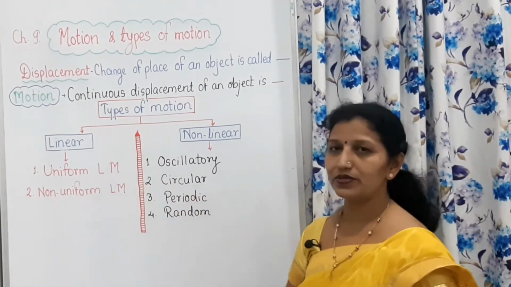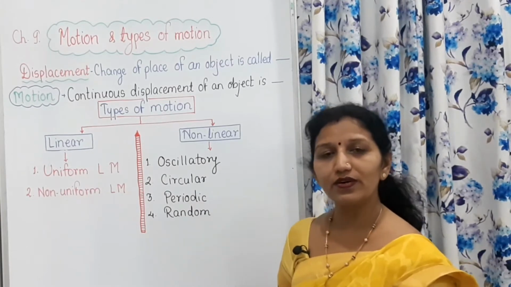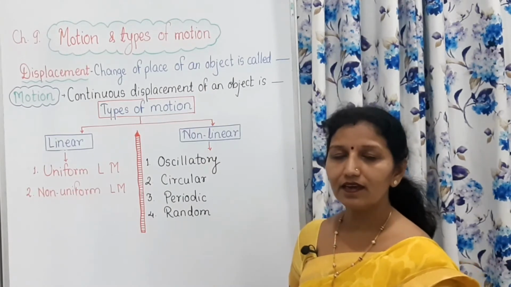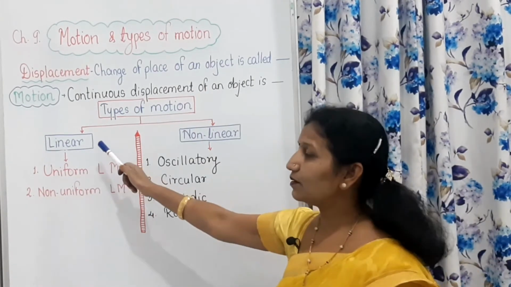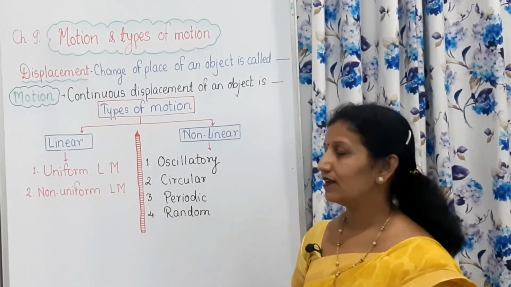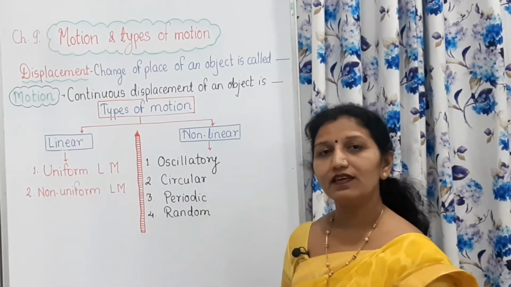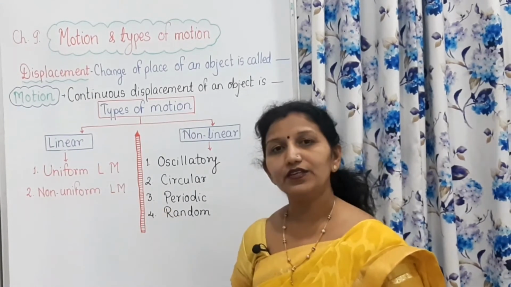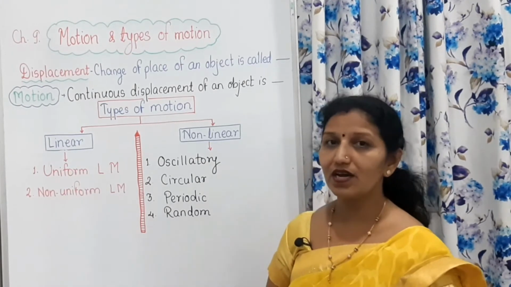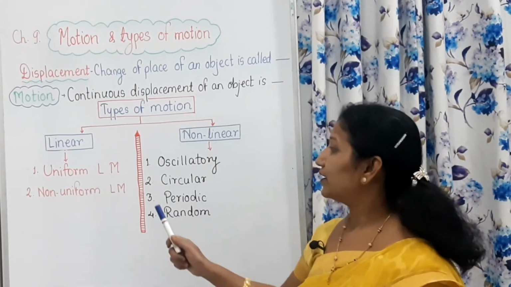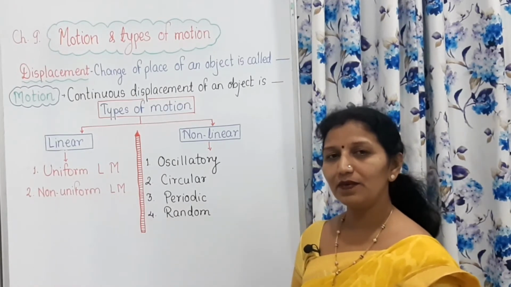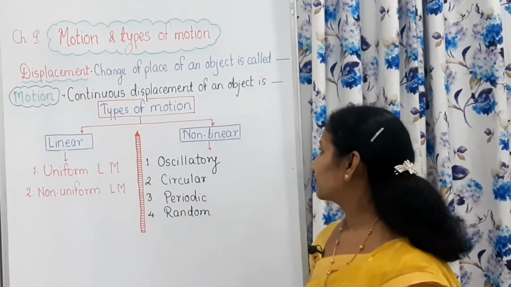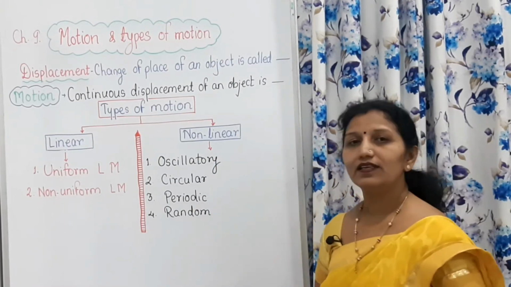First of all, linear motion. In Marathi, motion is called gati. The name of this chapter in Marathi is Gati va Gatiche Prakar. Linear motion is रेषीय गती, and non-linear motion is अरेषीय किंवा नैक रेषीय गती. Uniform linear motion is एक समान रेषीय गती, and non-uniform linear motion is असमान एक रेषीय गती.